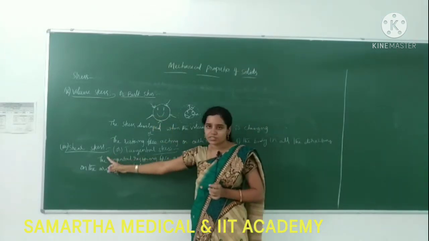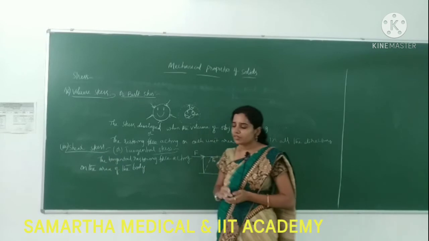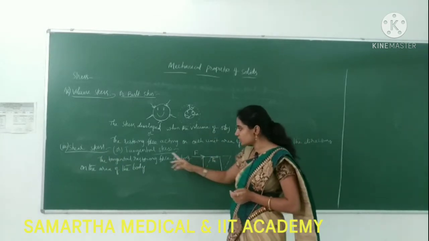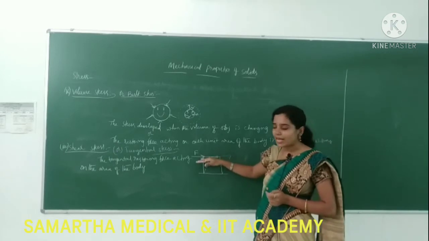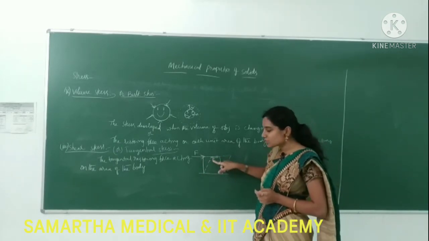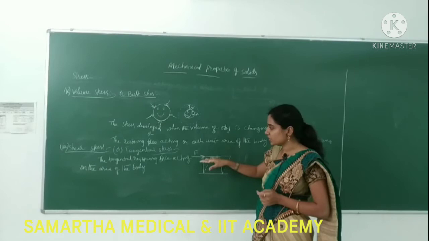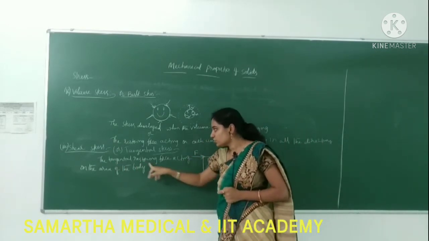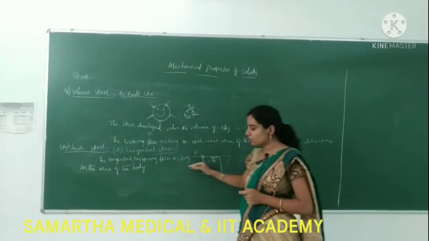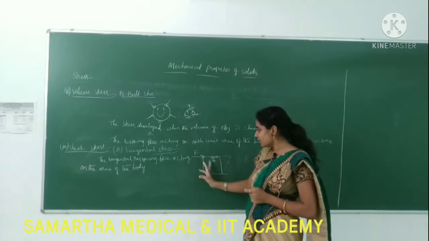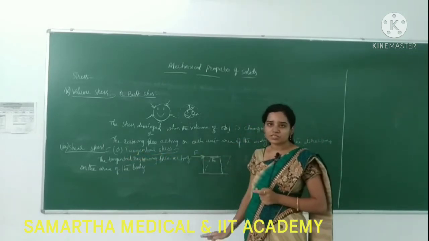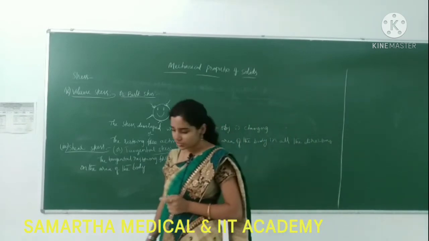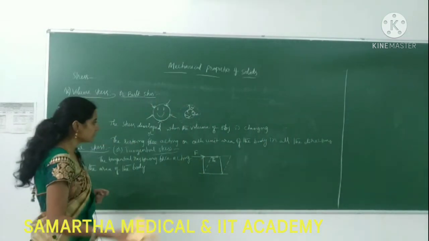Next is shear stress, developed whenever the restoring force acts tangential to any one surface area. Next we will discuss strain. Make a note of this.